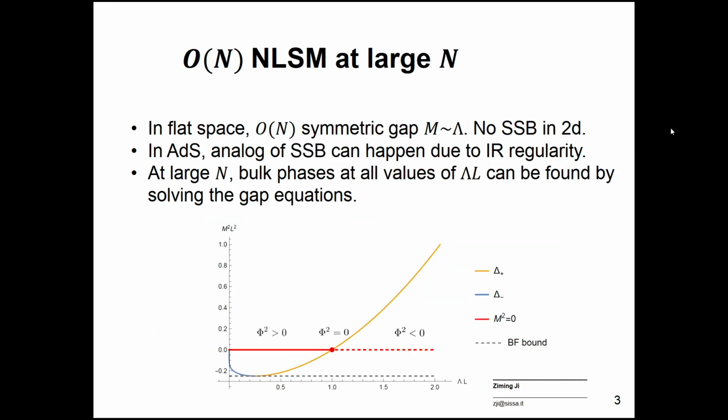We try to answer this question by studying toy models in 2 dimensions, the first one being the O(N) sigma model at large N. So in flat space, as you may know, the O(N) symmetry is unbroken because there's no spontaneous symmetry breaking in flat 2D, so the theory is gapped. While in AdS, the curvature cuts off the IR divergence, so an analog of spontaneous symmetry breaking is possible. We have an additional massless phase. If we look at the gap versus the AdS size, there's a red line, the massless phase, which has non-zero vev in general, which breaks the O(N) symmetry. From the large N computation, it can be seen that after a finite value of ΛL, the vev becomes purely imaginary, indicating this boundary condition being unstable.